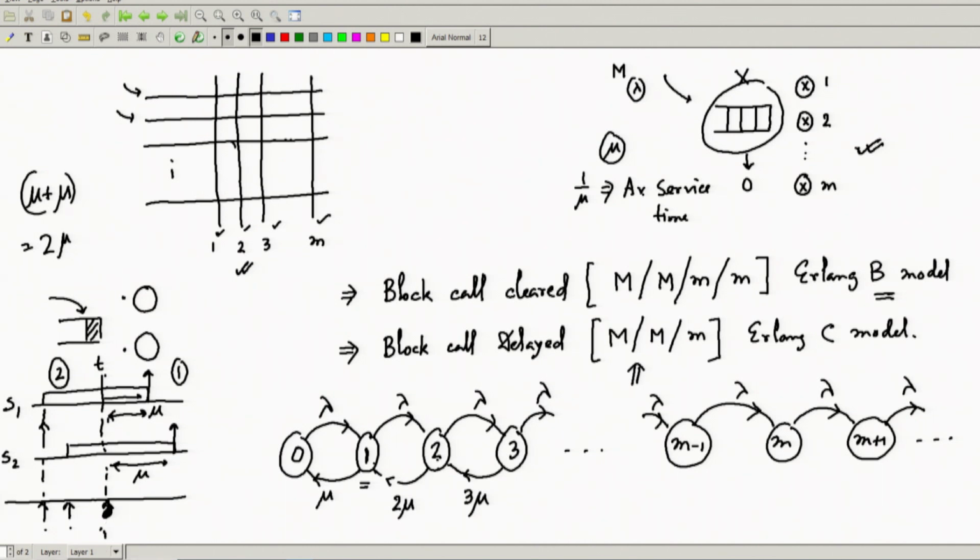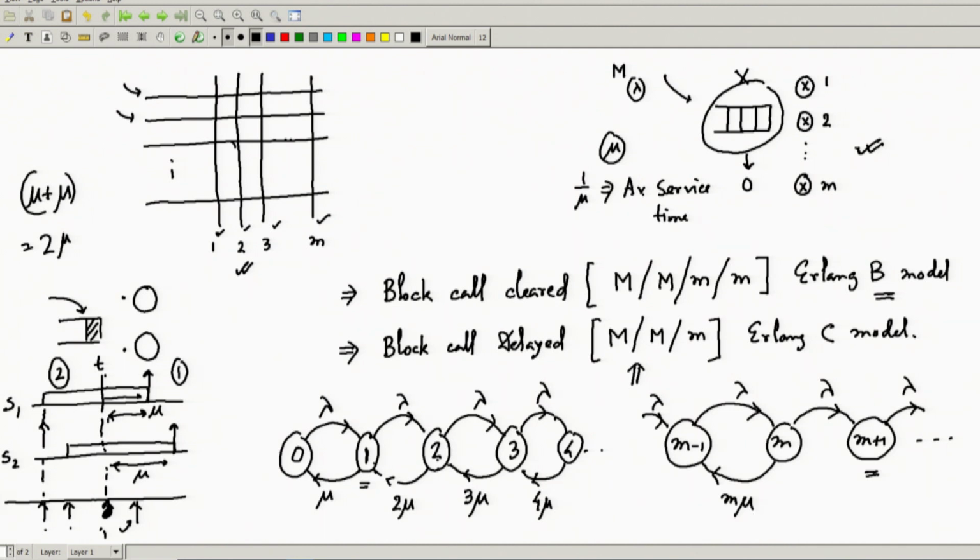From this time instance, suppose I am observing: what is the possibility that one arrival will happen before a departure? That is coming with lambda, so it is going to the upper state with lambda rate, and with 2 mu or 3 mu depending on where it is coming down. Everywhere, let us say if it is 4, then it will be 4 mu, because there are 4 servers. Up to m this will continue as m mu.